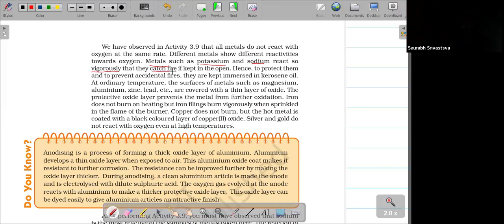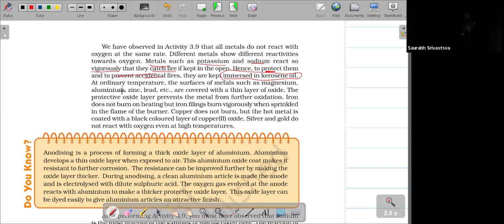So that's why we get accidental fire. To protect against it, or to avoid the accidental fire, we keep them immersed in kerosene oil. That's why it won't react with the kerosene, and that's why we keep them in kerosene oil.